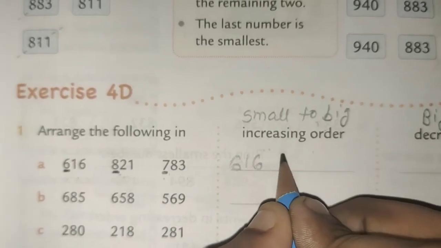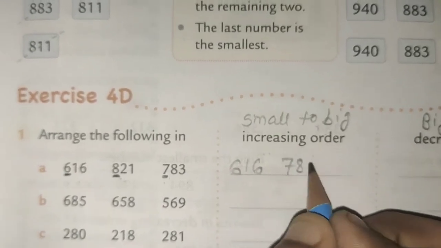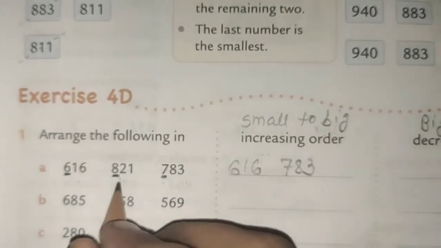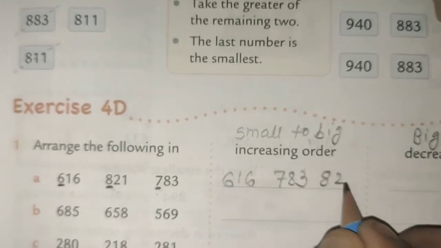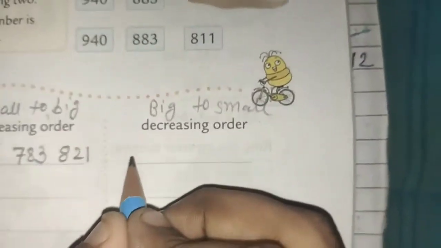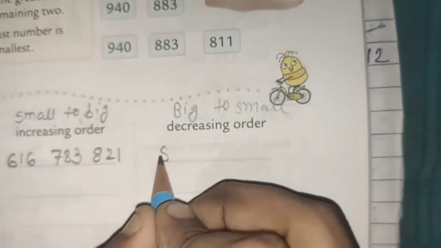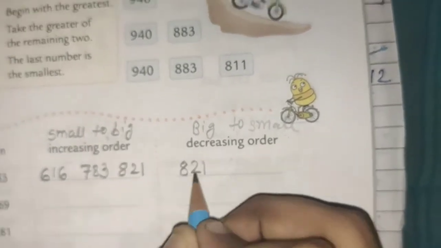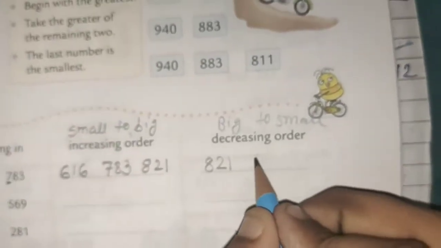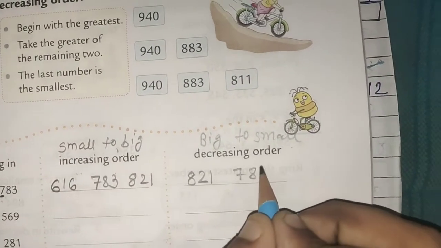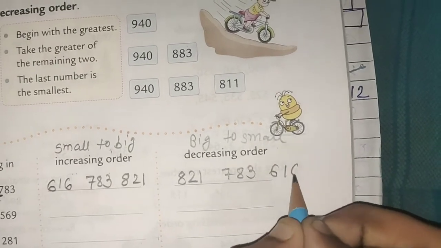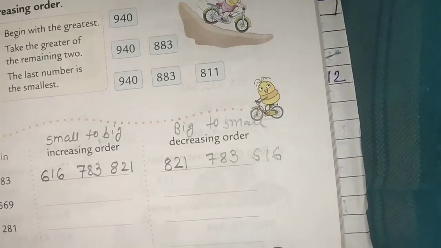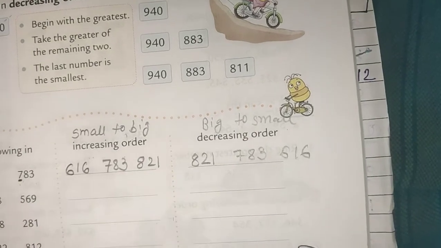So write it here, 783. And the greatest, last number, is 821. Same, decreasing means 821, biggest, big to small, 783 and 616. Okay, did everyone understand?